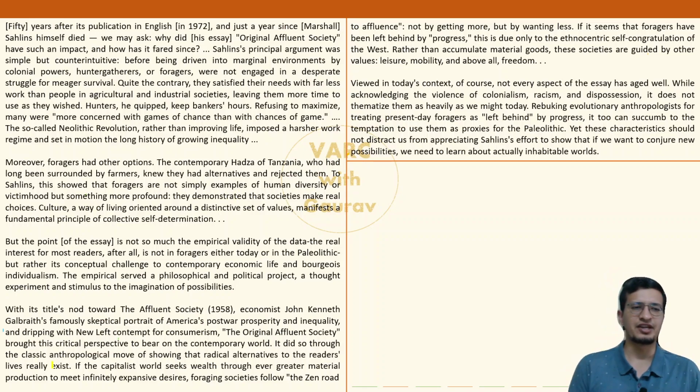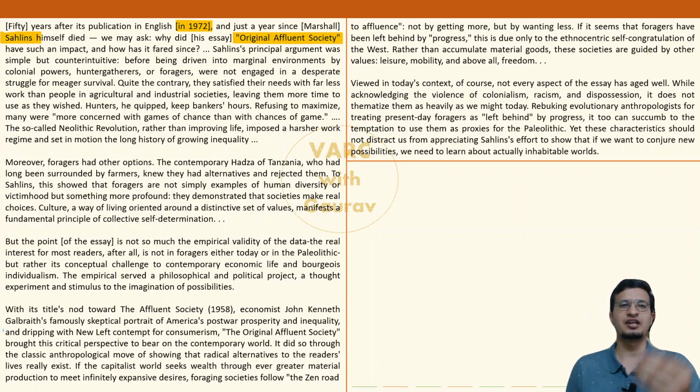Author starts out by mentioning a guy, Sahlins. So he published an essay back in 1972. And what was the name of his essay? Original Affluent Society. What about it? Author says, भाई 50 साल हो गए इस essay को लिख के, meaning that this source material was written in 1972. How has it fared since then?